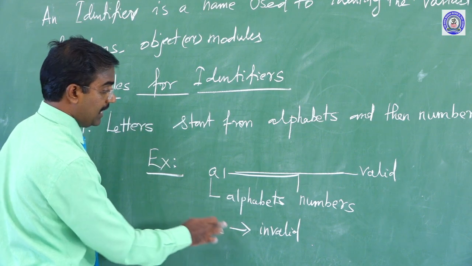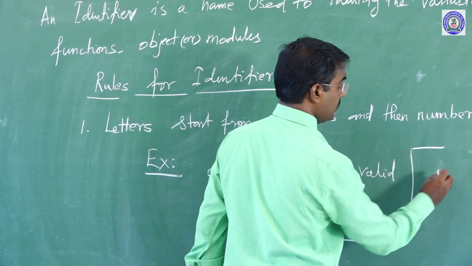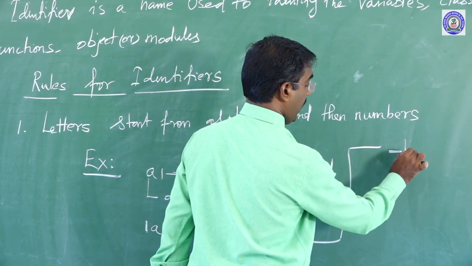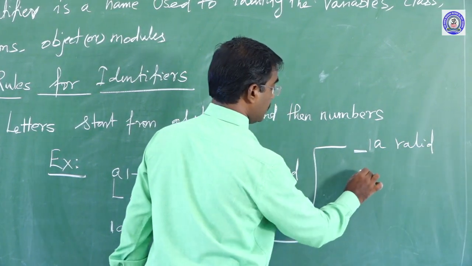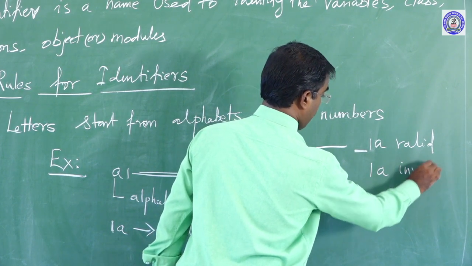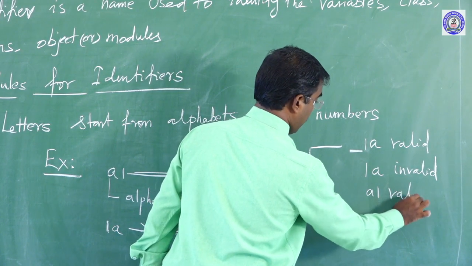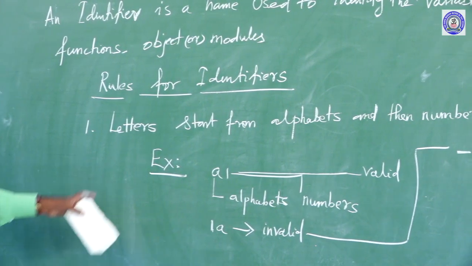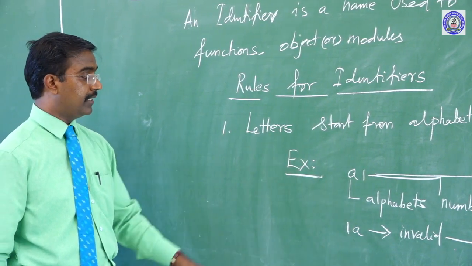Sir, when will it be valid? An identifier can be valid with underscore 1 and then A, but normally 1A is invalid and A1 is valid. This is the rule: letters start from alphabets and then numbers.